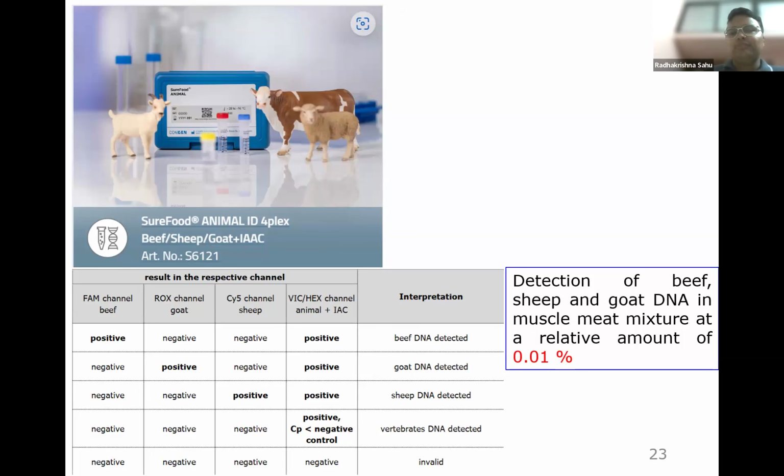But one thing for sure, these kits are very expensive. For a limited number of 30 or 50 tests, they cost around 18,000 to 20,000. But one good thing is that they are very sensitive, and even around 0.01% adulteration can be detected.